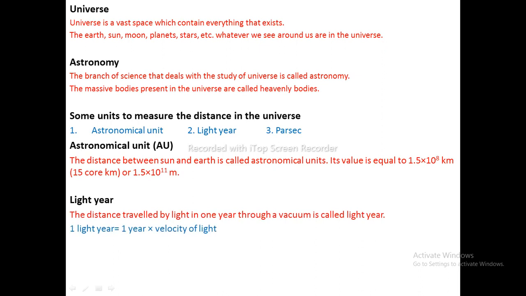1 light year equals 1 year × velocity of light, which equals 365 days × 3 × 10^8 meter per second. So we know that in one ordinary year there are 365 days, and the velocity of light in vacuum is 3 × 10^8 meter per second. And we know that in one day there are 24 hours, in 1 hour there are 60 minutes, and in 1 minute there are 60 seconds. So we got the value of 1 light year as 9.46 × 10^12 kilometer or 9.46 × 10^15 meter.